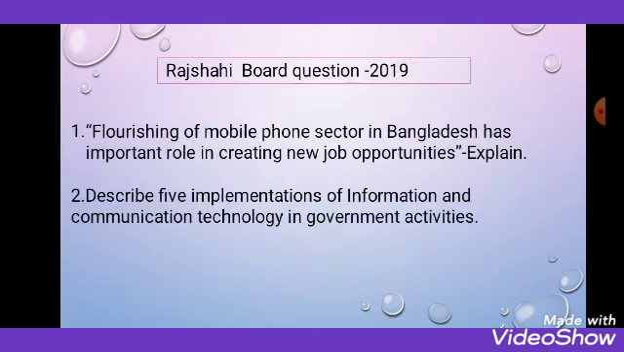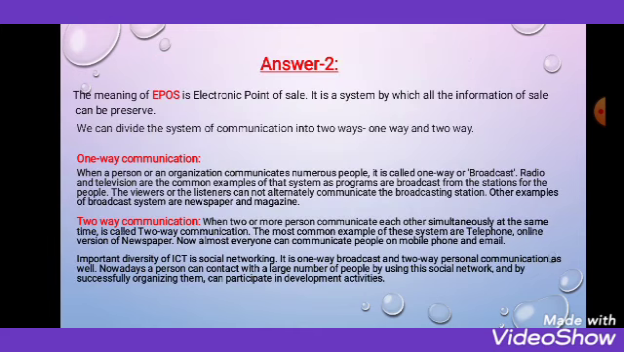about communication, one-way communication and two-way communication. When a person or an organization communicates with numerous people, it is called one-way or broadcast communication. And I'm talking here about radio and television. I'm not showing only the question answer here, I'm also showing you the pattern, how you can write the answer and how you can get good marks also. There are also two more examples for one-way communication, that is newspaper and magazine. Next, coming to two-way communication. What is it? When two or more persons communicate with each other simultaneously.